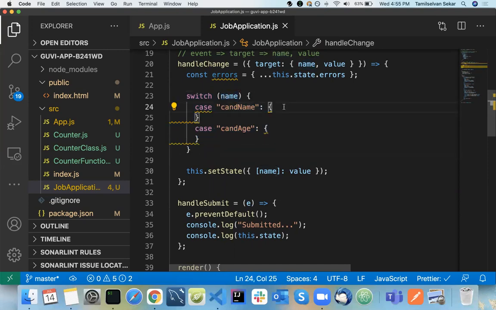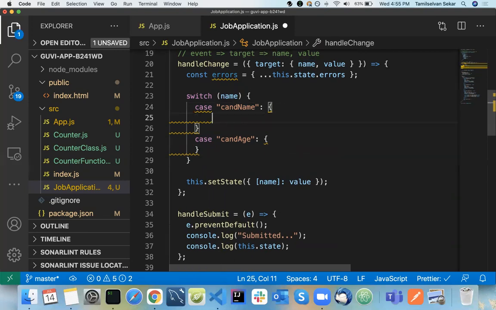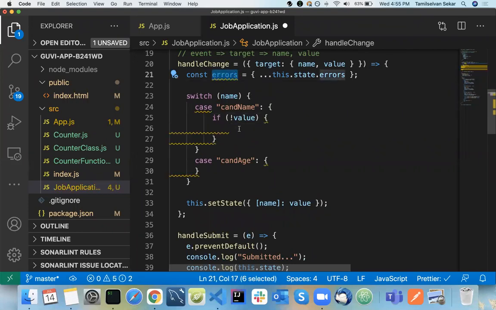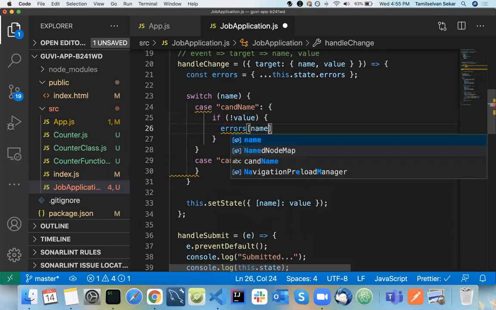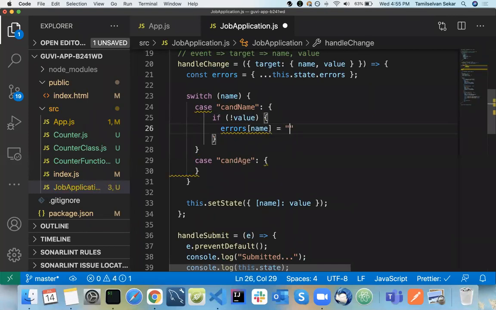Okay, the first thing is if the candidate name is coming, so what should be the validation? The value should not be empty. So if the value is empty, what we need to do? We need to update our state, right? So for example, I will have a copy of it here. Errors of name equal to candidate name is empty. Okay, basic thing. Candidate name is empty.